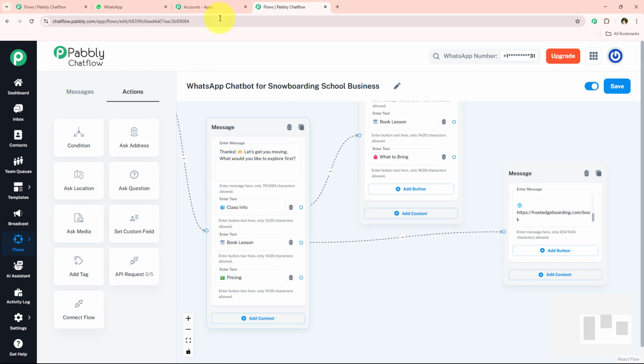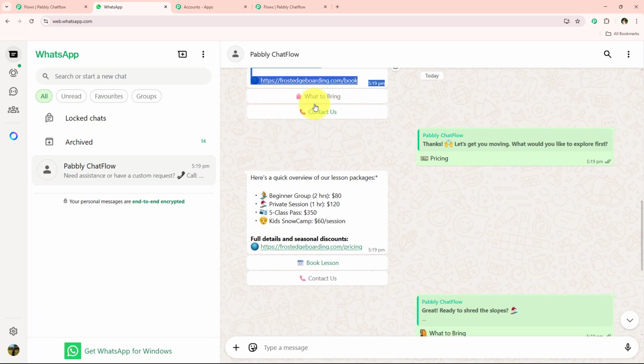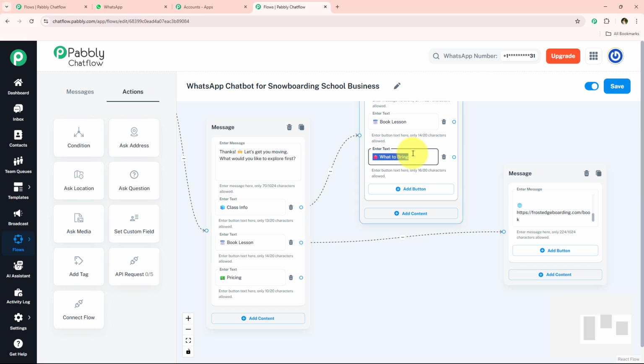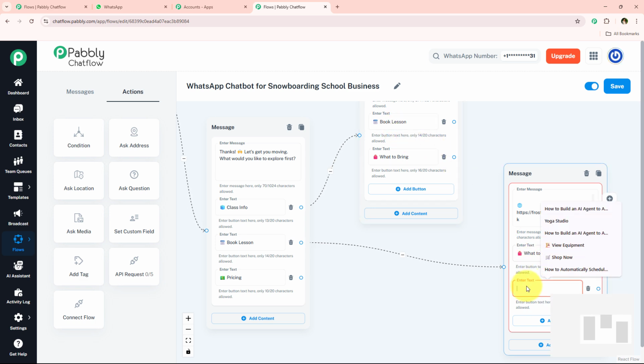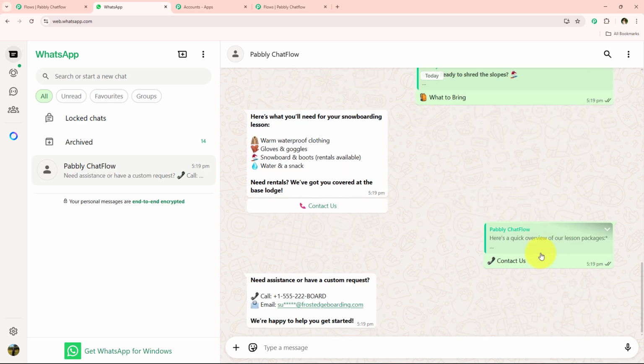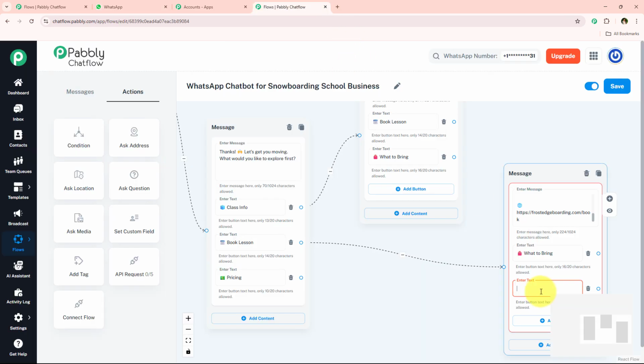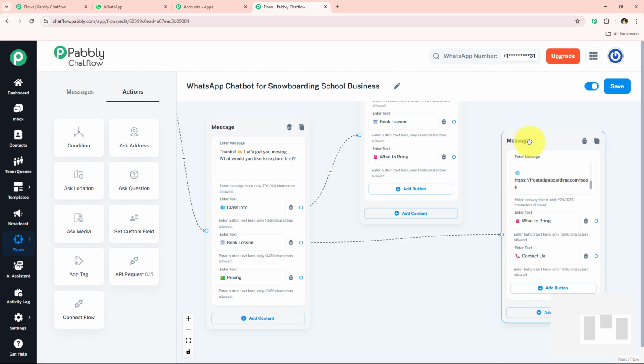Over here in this book lesson message, I'm just going to add buttons of what to bring and contact us. So one by one, I'm just going to add two buttons right over here, what to bring and contact us. One is what to bring and the other one will be contact us. So as you can see, I've simply added two buttons, and now I'm just going to move on further.